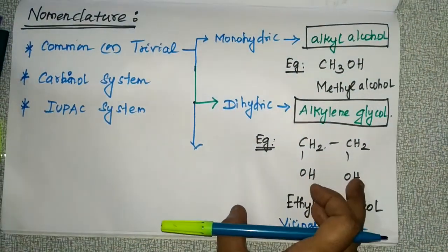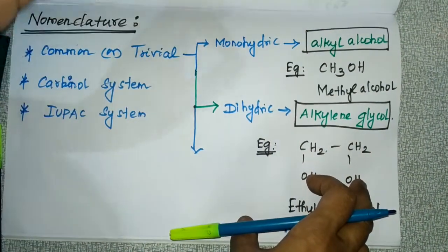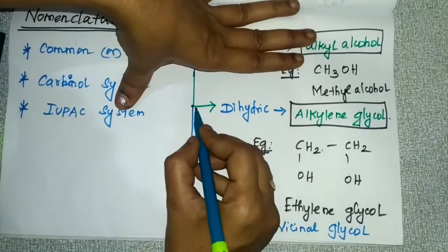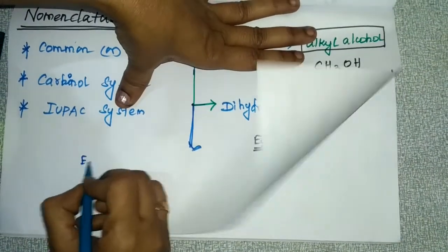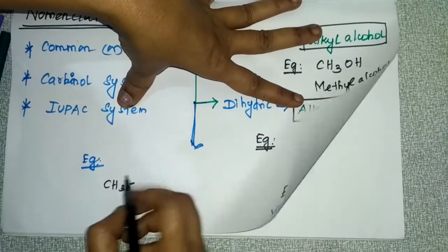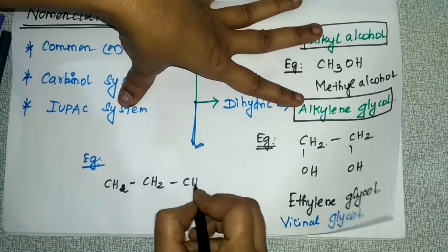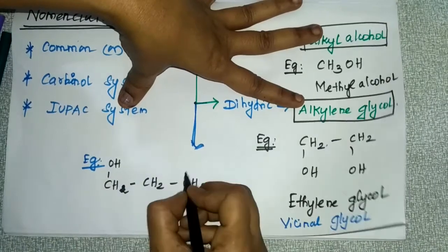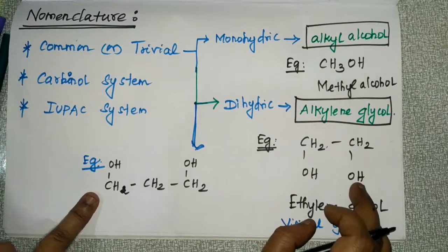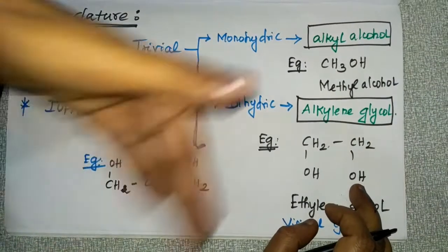If the OH groups are attached to distant carbon atoms, then it should be named as polymethylene glycol. I'll give you an example, the same dihydric alcohol. If it is like CH2, and here OH and here OH. Can you understand the difference between these two? In one, OH is attached to the nearby carbon atom itself, but here OH is attached at a distant carbon atom.